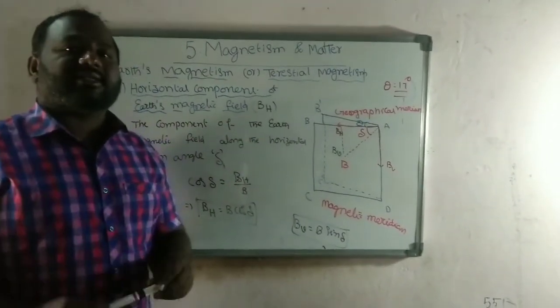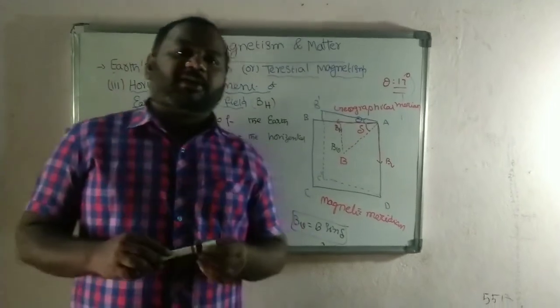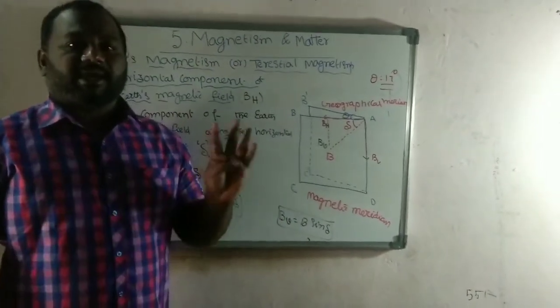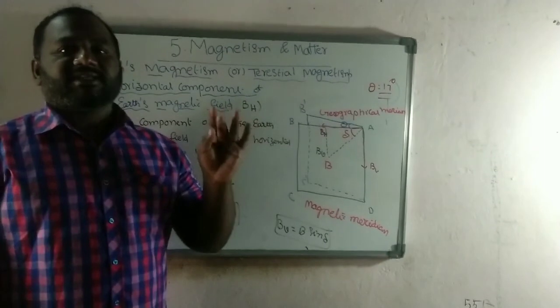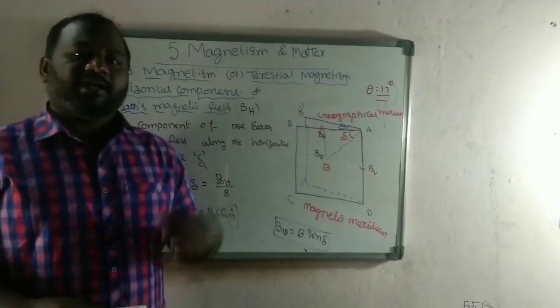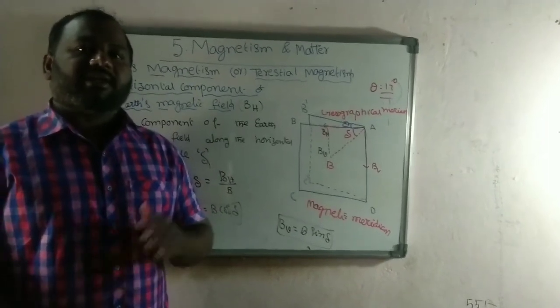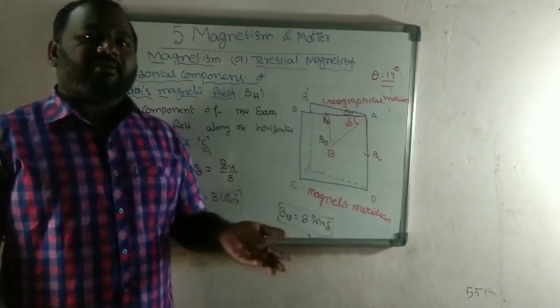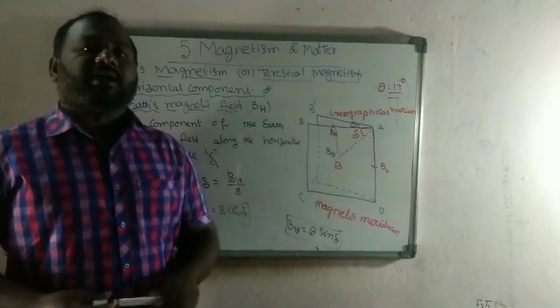In the next session we are going to study the properties of materials like magnetization, permeability, susceptibility, and magnetic intensity. And after that we will learn what the differences are between diamagnetic material, paramagnetic material and ferromagnetic material.